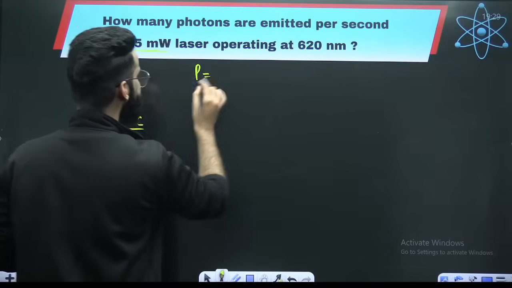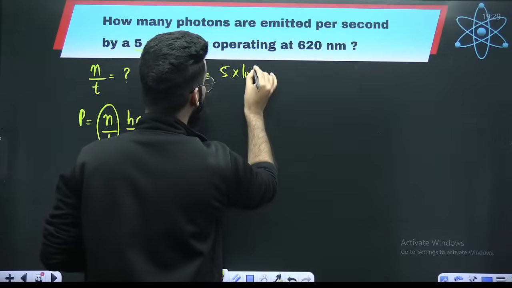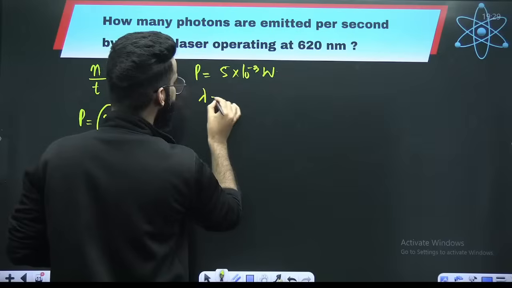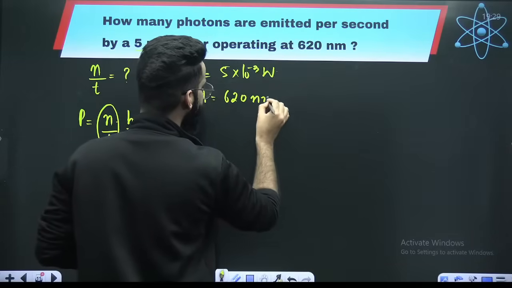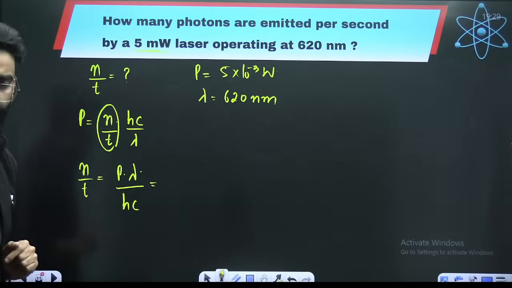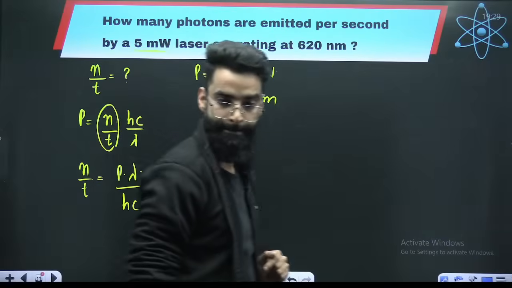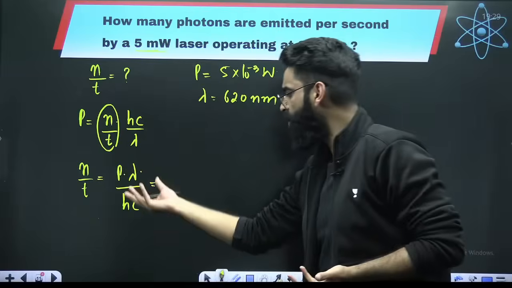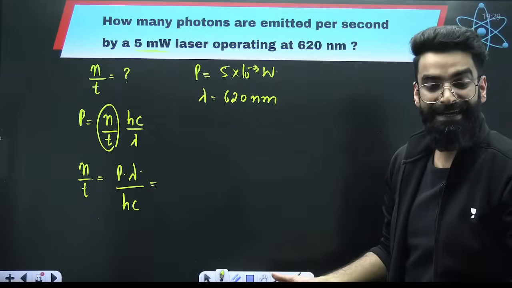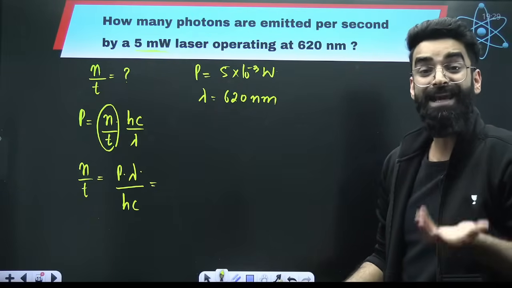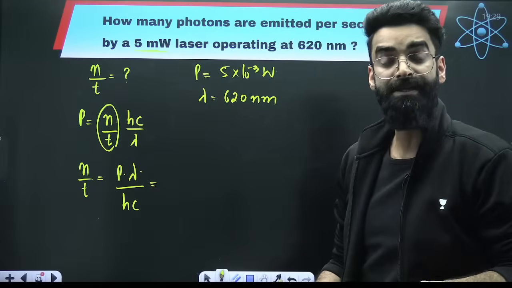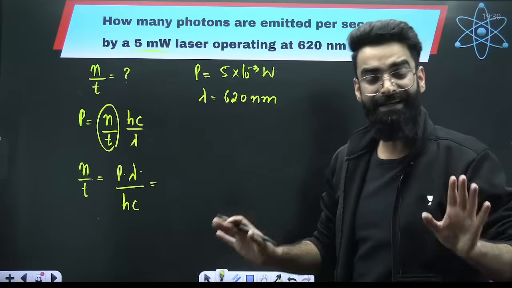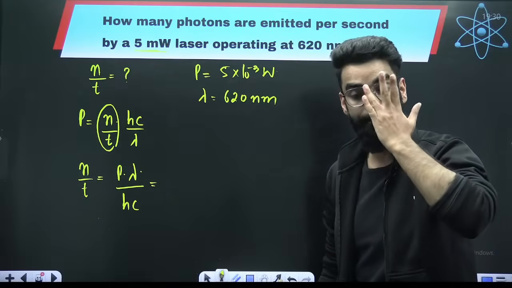Now, you have to find how many photons are emitted per second by a 5 milliwatt laser. So the power of the laser is 5 into 10 raised to the power minus 3 watts, and this laser is operating at 620 nanometer wavelength. Now you just have to put the values in and you'll get the N by T value. N by T means the number of photons emitted per second. Isn't it simple, people?